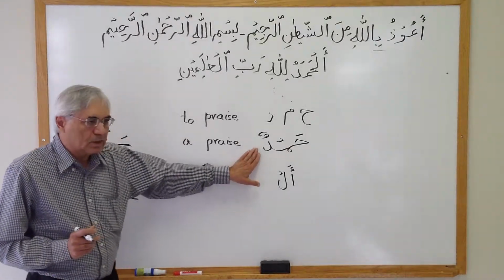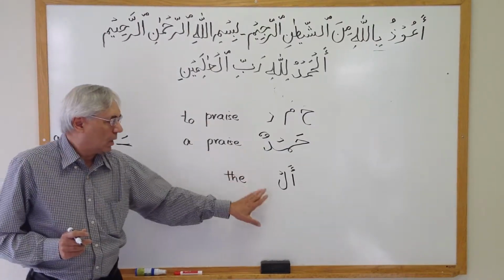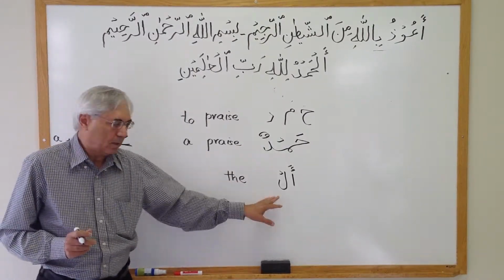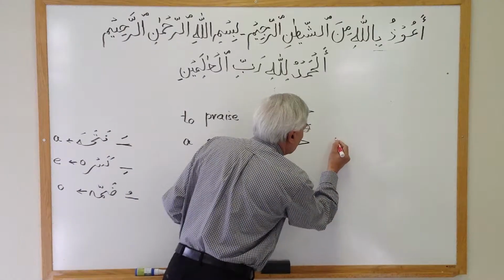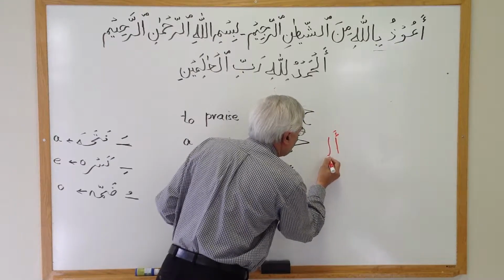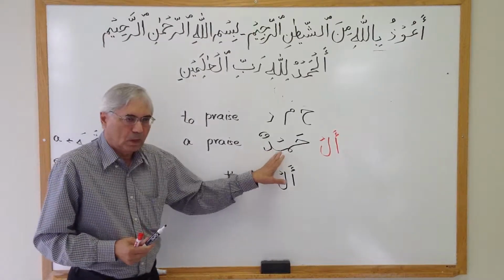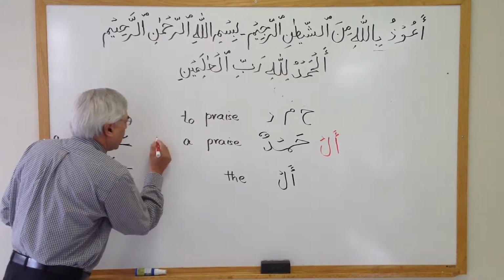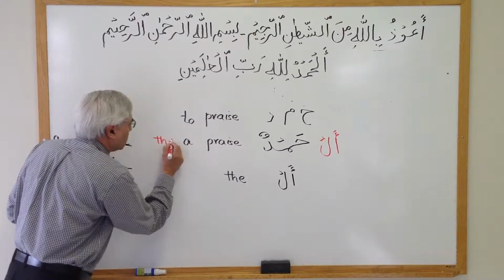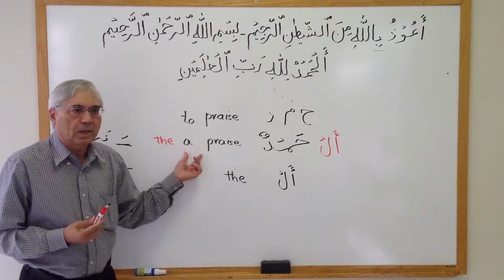So we have now two things here. We have the noun, which is praise or hamdun, and we have al, which means "the". So what I'm going to do, I'm going to combine these two like that. Al, I just put before hamdun. So now it became al hamdun, and in English it became "the a praise". Okay, this is a wrong statement. If there is a "the", there cannot be "a" with that.